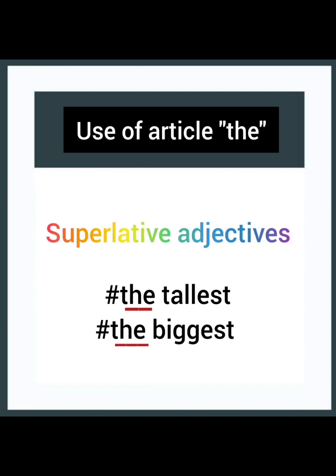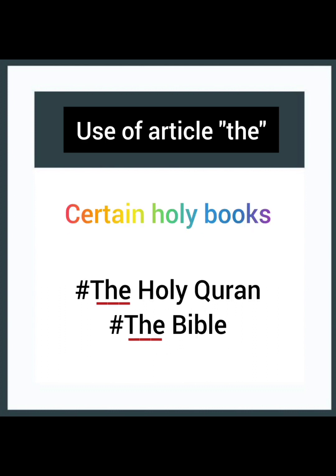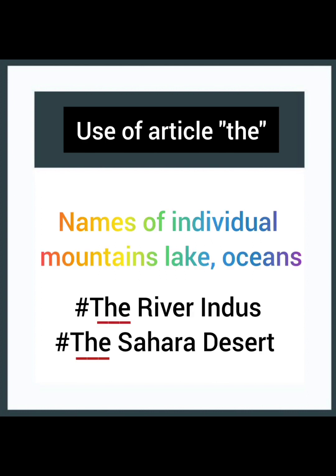Now it's time for the use of article the. First of all, we use this article, definite article the, with the superlative adjectives. For example, the tallest, the biggest, etc. Then with certain holy books, we use article the, for example, the Holy Quran, the Bible, etc. Then we use it with the names of individual mountains, lakes, oceans. For example, the river Indus, the Sahara Desert.